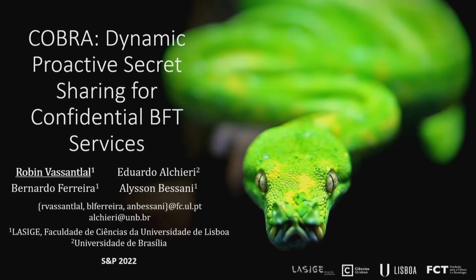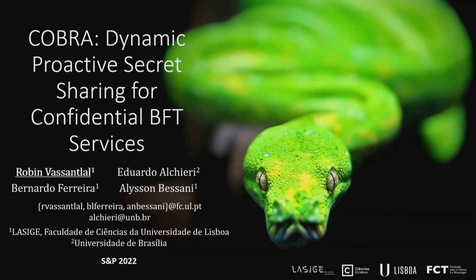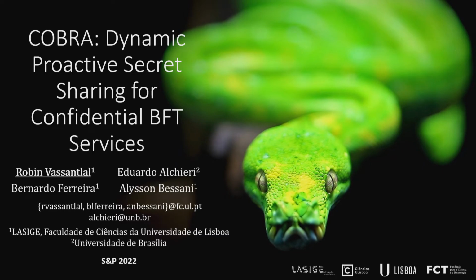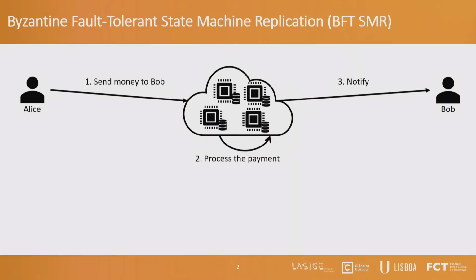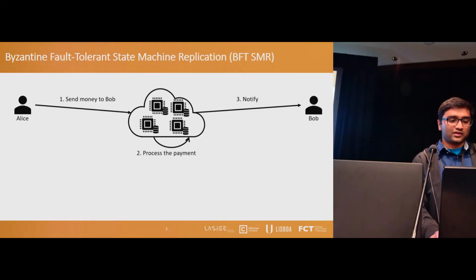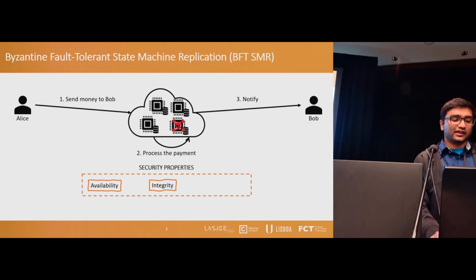So, hello, I'm Robin. I'm going to present our work on implementing confidential Byzantine fault tolerance services using our proposed COBRA framework. So to implement fault tolerance services, we can use the state machine replication model. This model allows us to implement practical systems such as blockchains by replicating the execution of the service on multiple machines in such a way that even if some of them are Byzantine, the availability and the integrity of the service